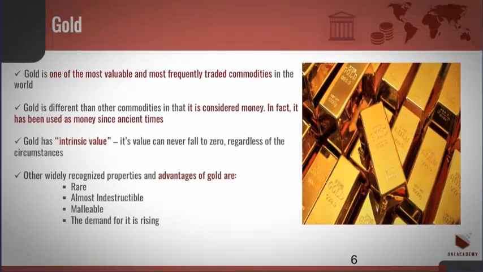Gold is one of the most valuable and most frequently traded commodities in the world. Gold is different than other commodities in that it is considered money. In fact, it has been used as money since ancient times. Unlike paper money, which is considered valuable due to a government decree, gold has intrinsic value. Its value can never fall to zero regardless of the circumstances. Other widely recognized properties and advantages of gold are that it is rare, almost indestructible, and malleable. The demand for it is rising.